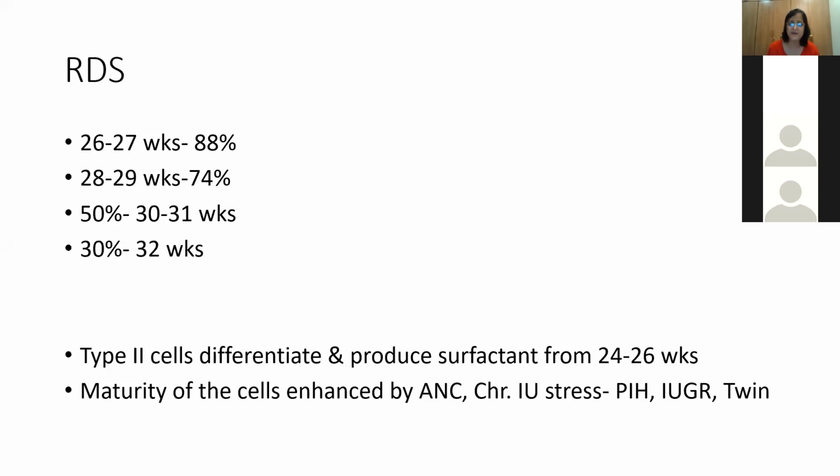Any baby who is less than 26 weeks has a 90 to 95% chance of having RDS. Maturity of these cells is enhanced by antenatal corticosteroids and chronic intrauterine stress, as seen in PIH, IUGR, and twin babies. This maturity is decreased by hyperinsulinemic states. So diabetic mothers will have babies with less mature cells, and also in perinatal asphyxia.